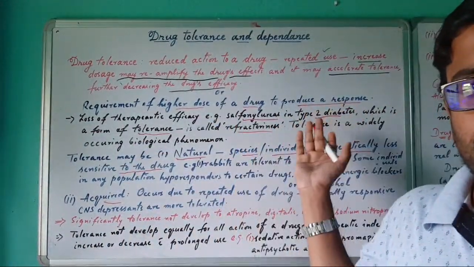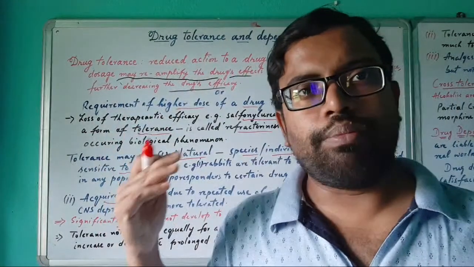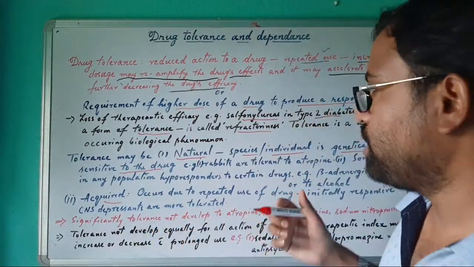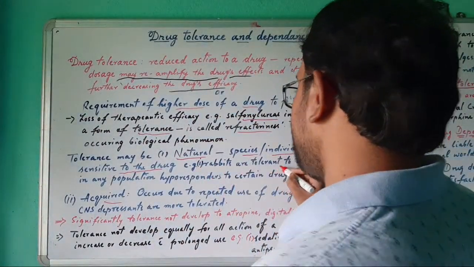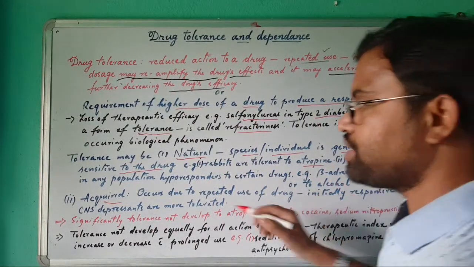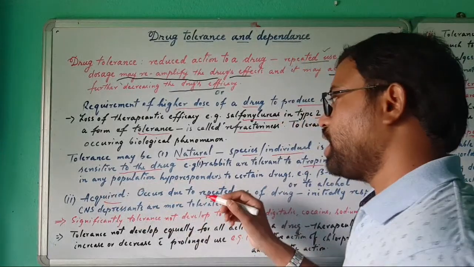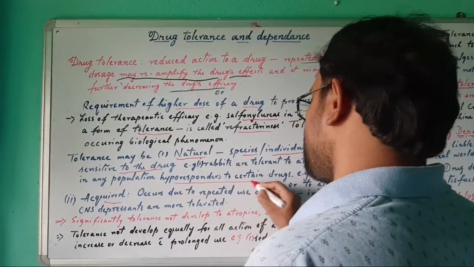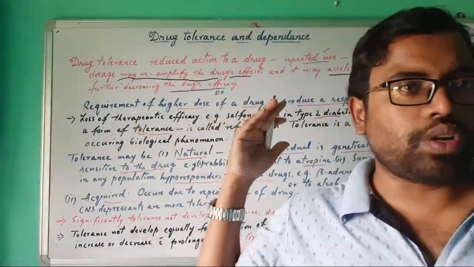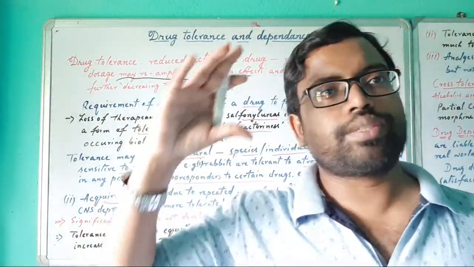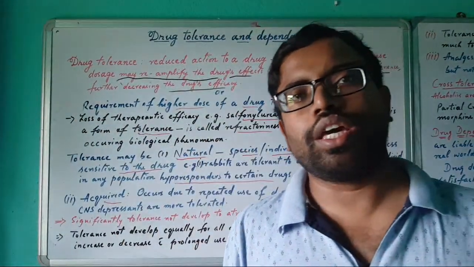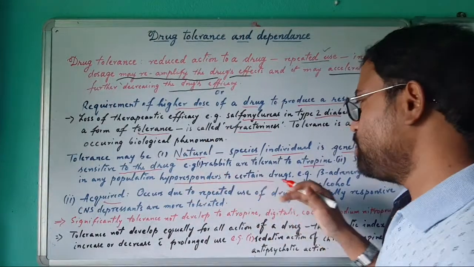Among animals, you can say a rabbit has more tolerating power to atropine than a human. The example is that rabbits are tolerant to atropine. The second example is that some individuals in any population are hyper responders to certain drugs. Someone not responding to the drug is also called tolerance, and some are hyper responders, meaning they give more effect than whatever we require. That is called a hyper responder.